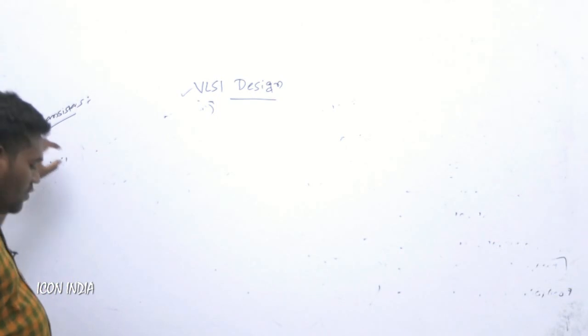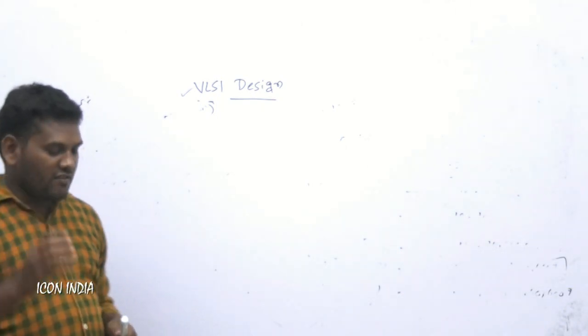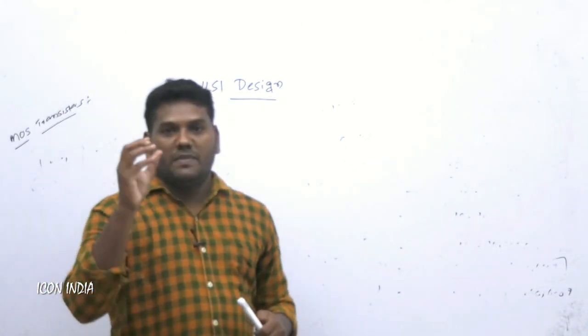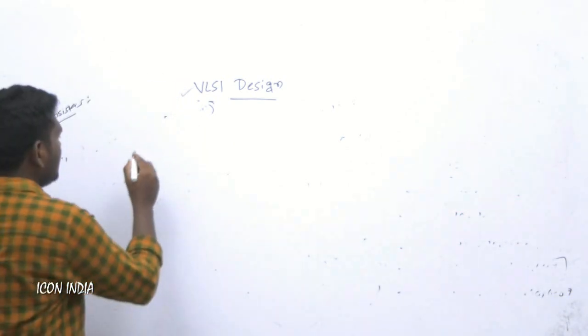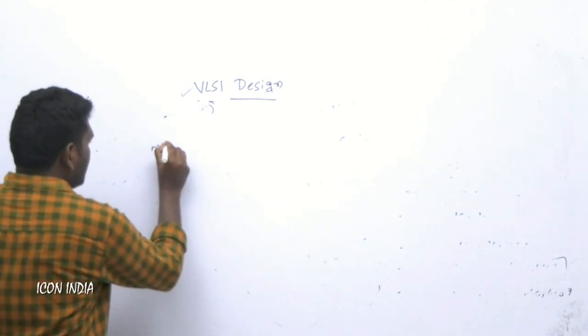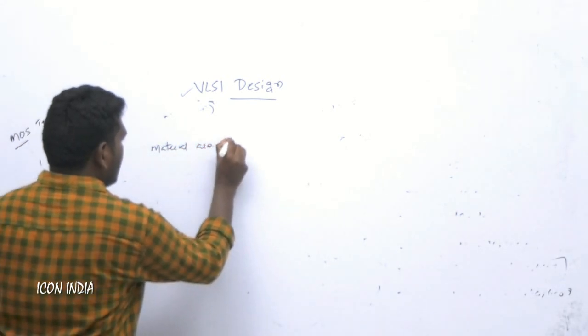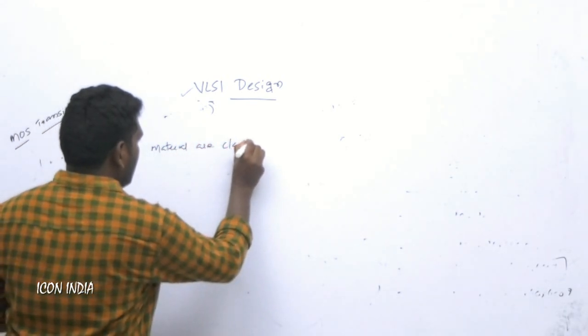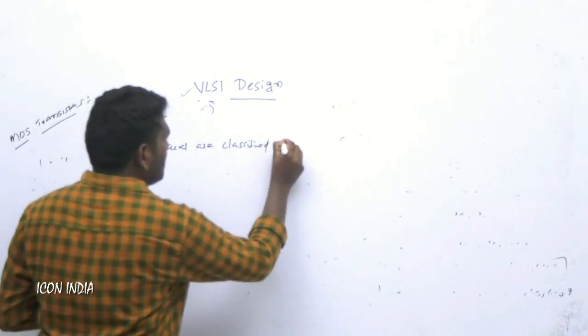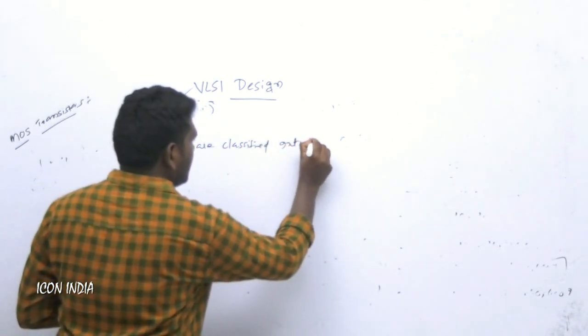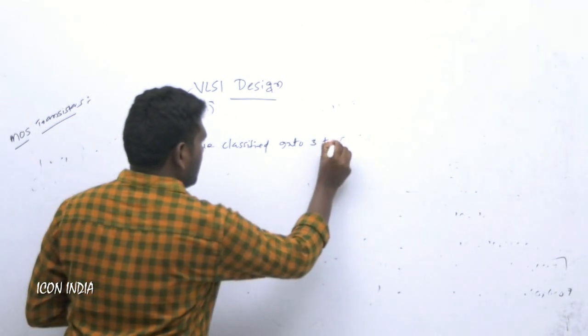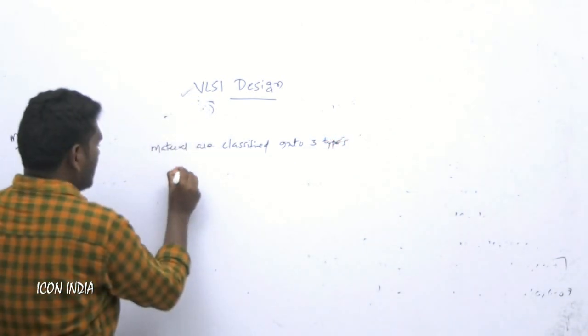Before we go for MOS transistors, we must know the basic fundamentals of materials. Materials are classified into three types. What are those?